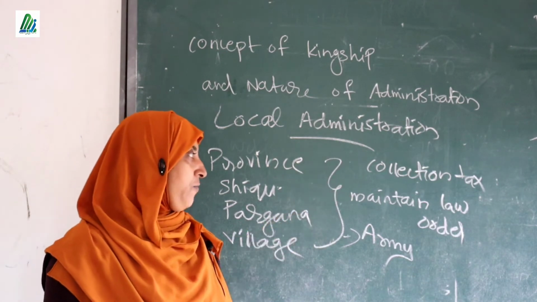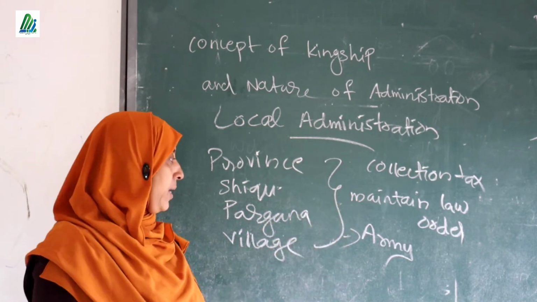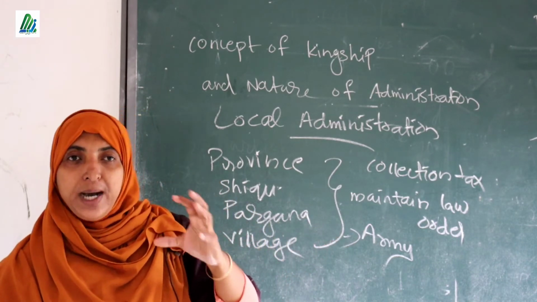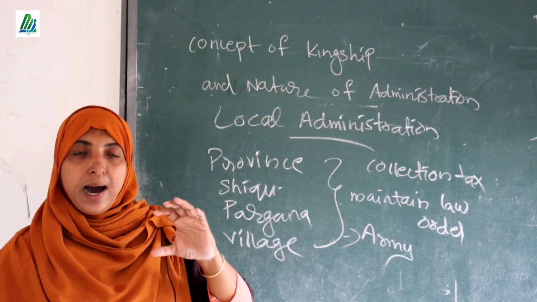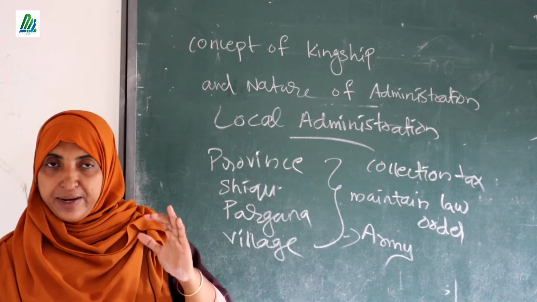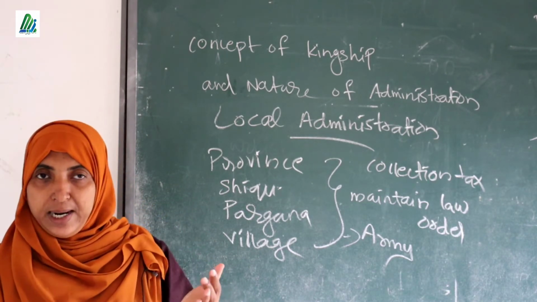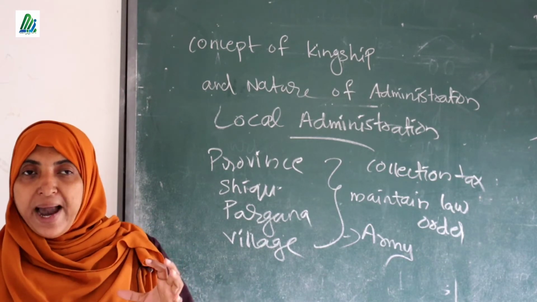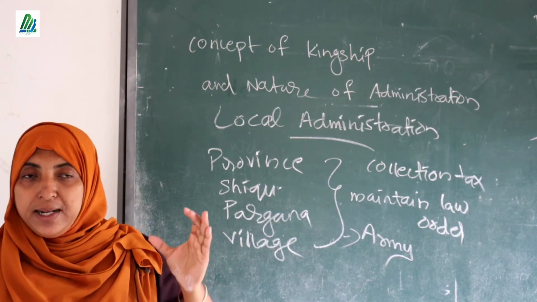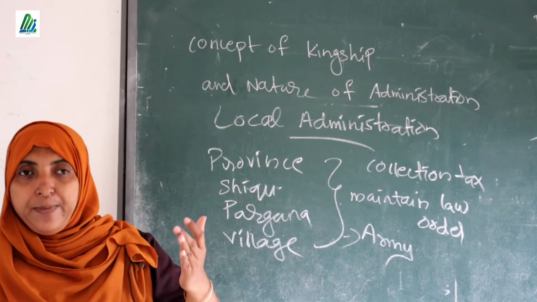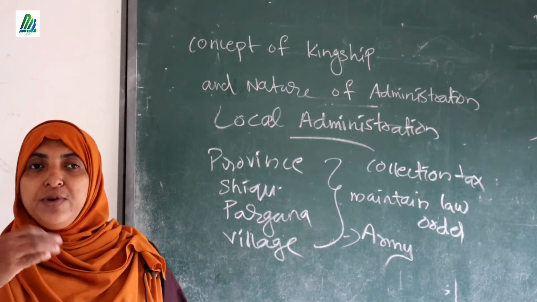So first one, collection of taxes, next one, maintaining law and order, and third one, keeping a well-equipped army. You know that during that time, the army was an important part of each and every king, because at any time they can expect the attack of neighboring countries. So a well-equipped, planned army must be there to protect their country from foreign attack, and to expand the width of their country.